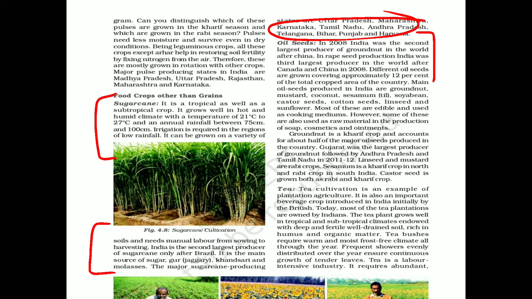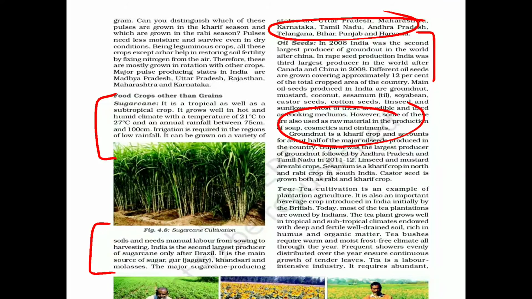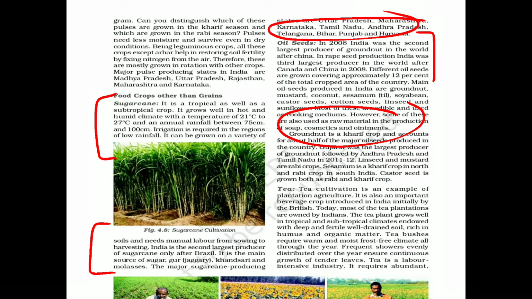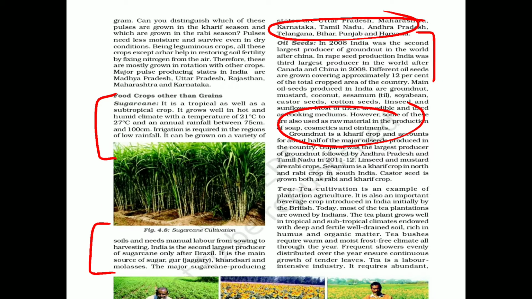You must have seen in the advertisements also, up to rice bran has also come, and the soybean oil. So there are so many vegetable oils in the market, and a few are used raw. This is also one of the benefits: one, as a cooking medium, because most are edible. The second one, as a raw material in the manufacturing or production of soap, cosmetics and ointments also. So remember the two major benefits, major utilization areas of oil seeds.